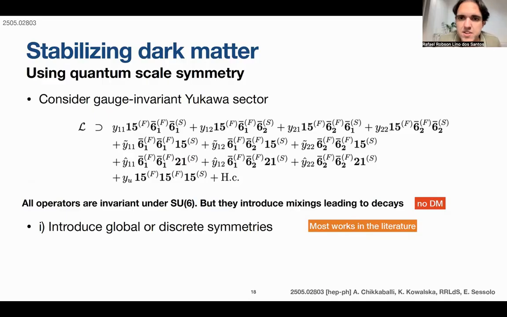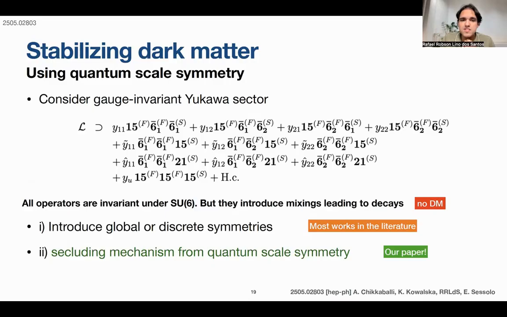Let's suppose you have a gauge-invariant Lagrangian. Let us take a look at the Yukawa sector. All these terms here are invariant under this SU(6), which is the symmetry here. They are all allowed by the symmetry. But for instance, if you try to get dark matter out of it, there are so many couplings that this is probably leading to decays, and this cannot be dark matter. That's why usually people have to introduce global or discrete symmetries to forbid couplings that hinder you from getting dark matter with this model. And this is what most works in the literature do.